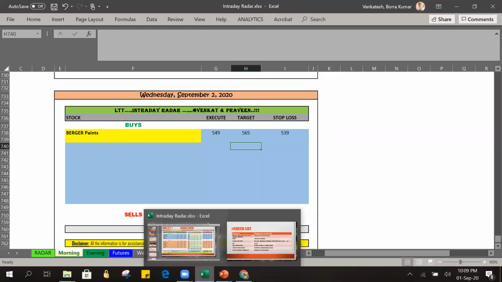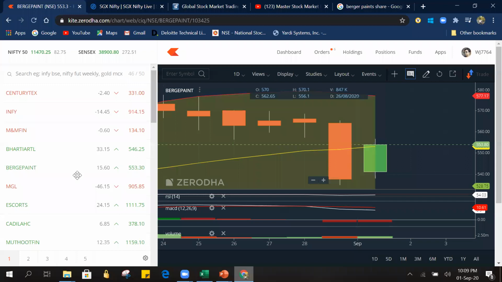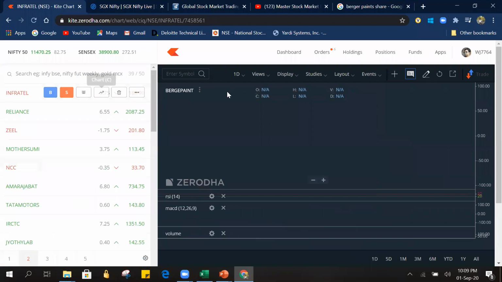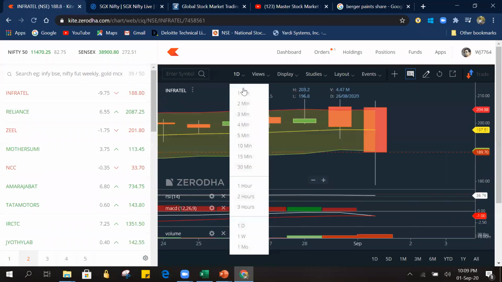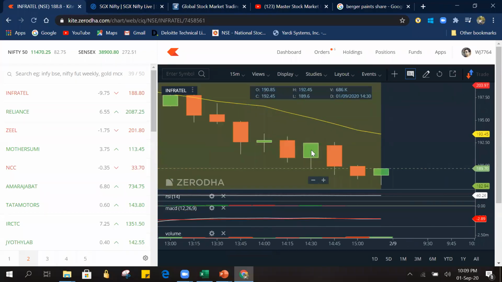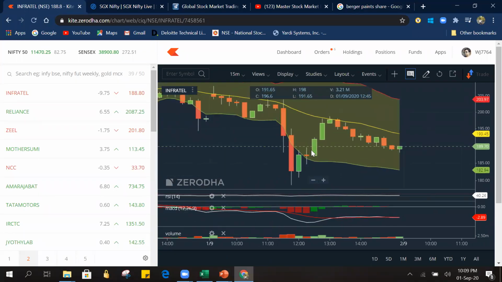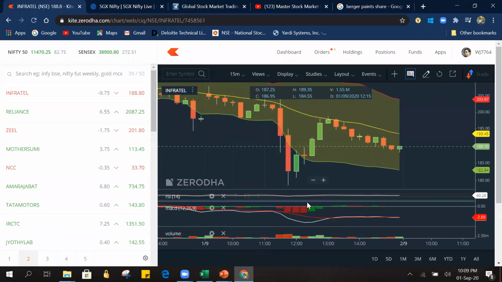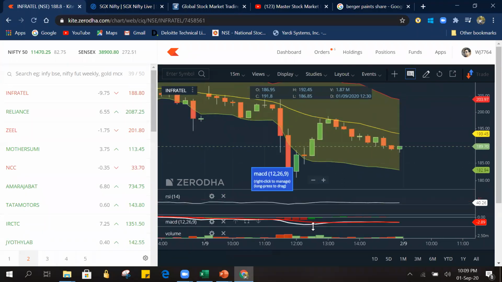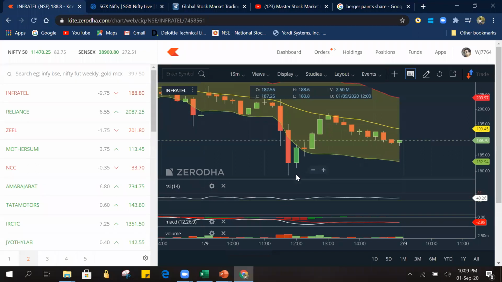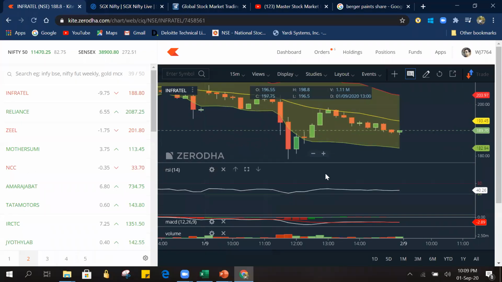Before placing another stock, we will go and analyze Infratel, what happened on it today, and there I will try to explain how to do a combined analysis of Bollinger Band and RSI. So I am changing the view to the 15 minutes chart and minimizing this. As of now, I am not going to take up MACD. Now two things are important for us: Bollinger Band and RSI.